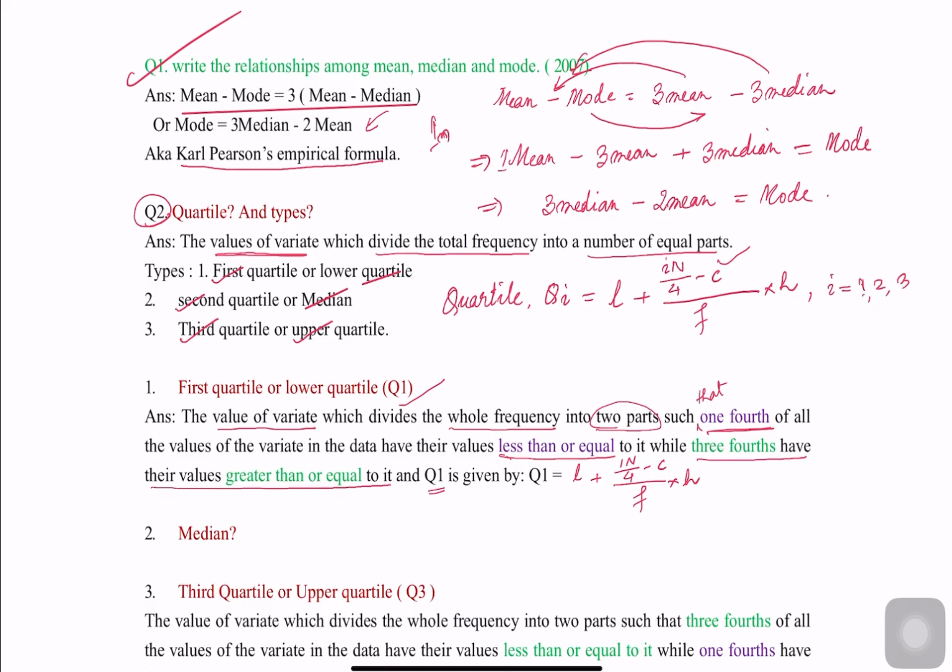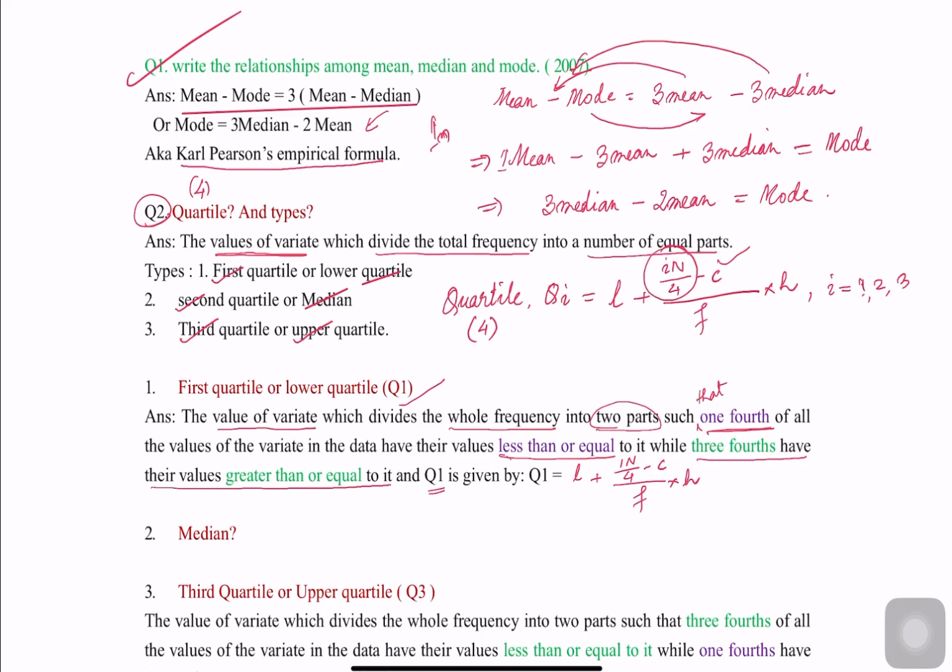It will not reach 4. Another thing that you have to remember is quartile means 4. Quarter, 4. You can simply learn it like that for better understanding. Quartile means 4. So that's why iN by 4. So you divide it by 4.